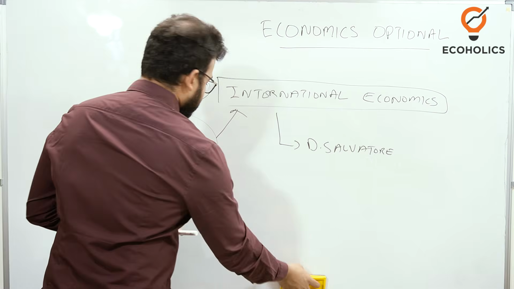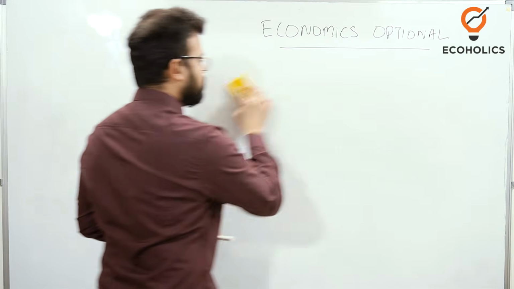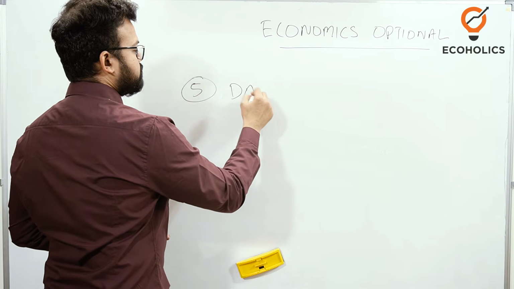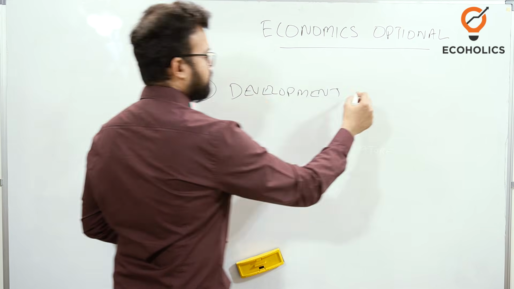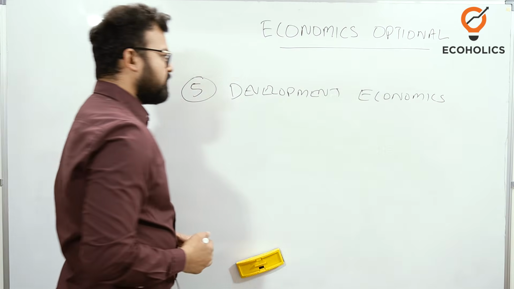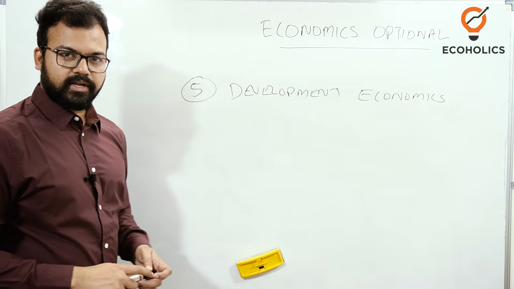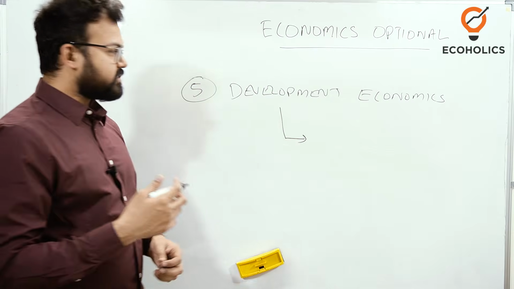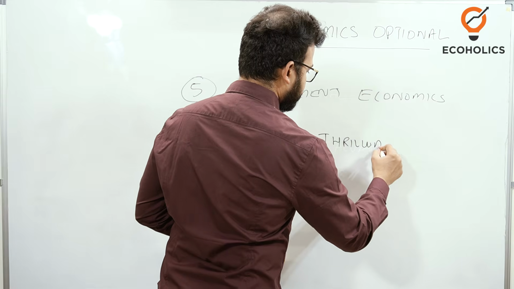Okay, the last thing that we have is growth and development, and after that we'll discuss how we will make notes. So development economics. Okay, this is also called growth and development. So in development economics, a lot of students are asking whether to refer Jhingan or not, M.L. Jhingan. But what I would say is that there are a lot of mistakes in that book. So I prefer A.P. Thirlwall.